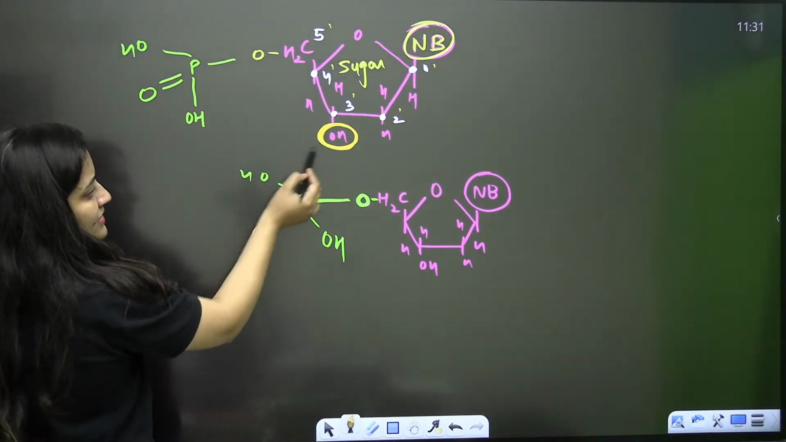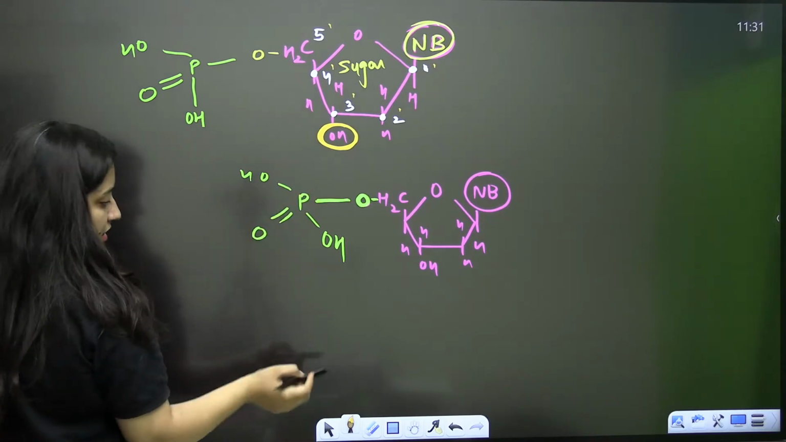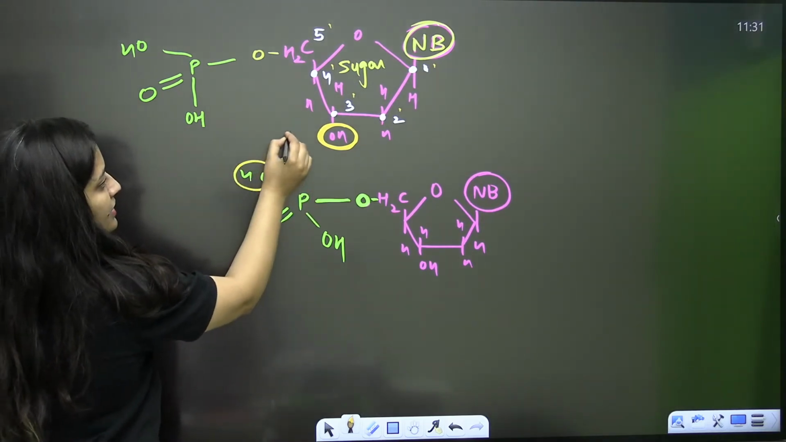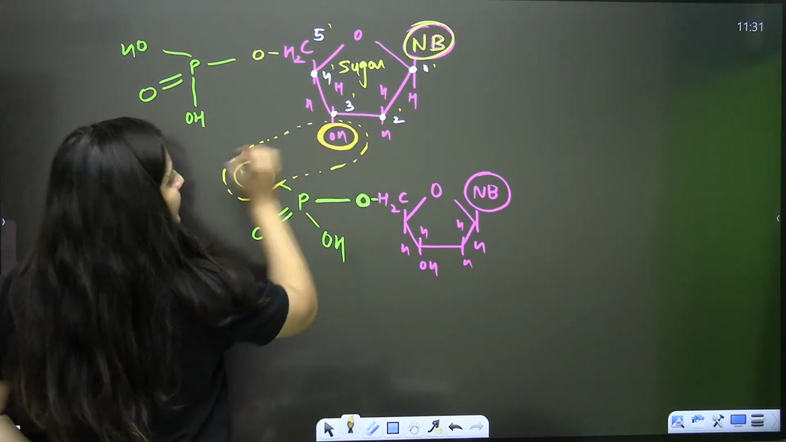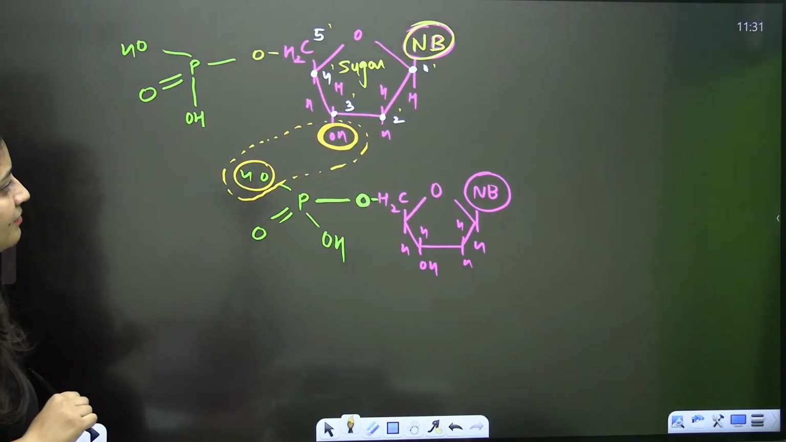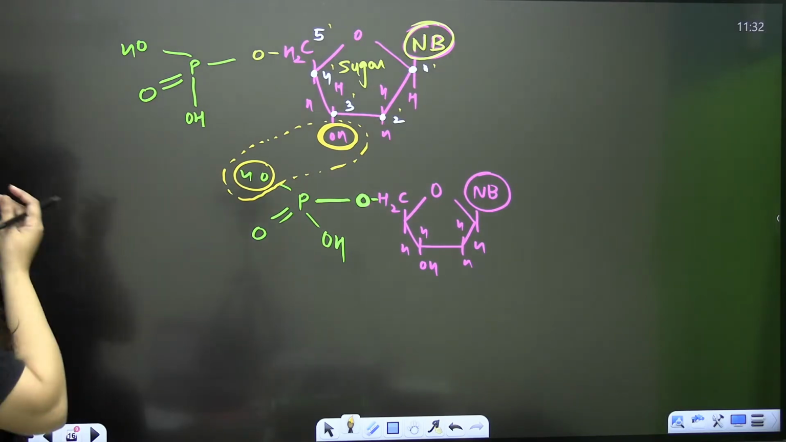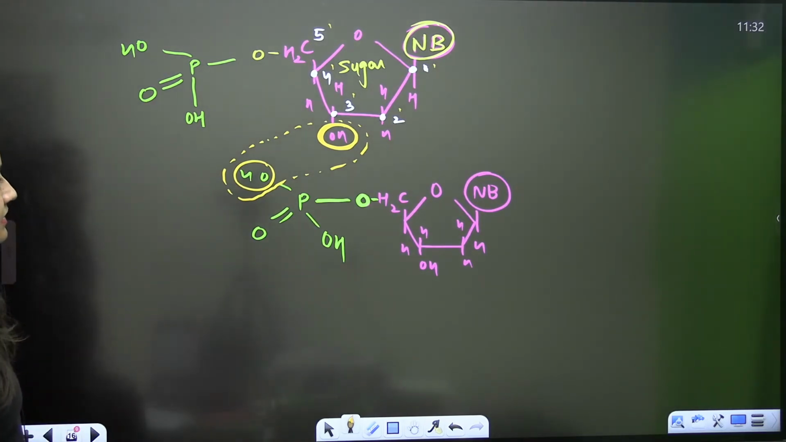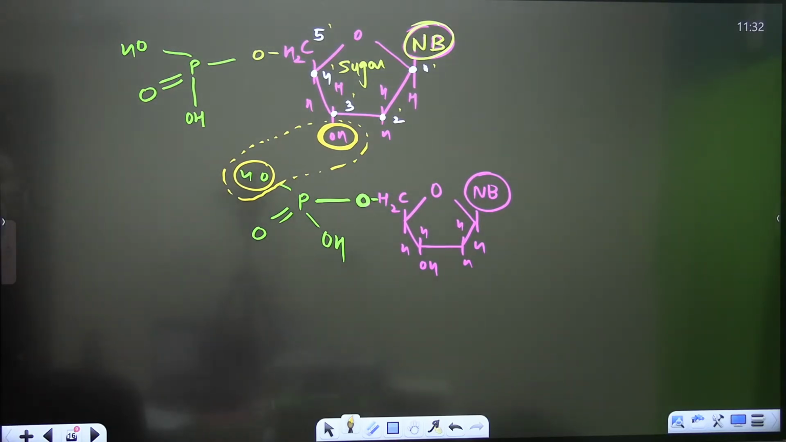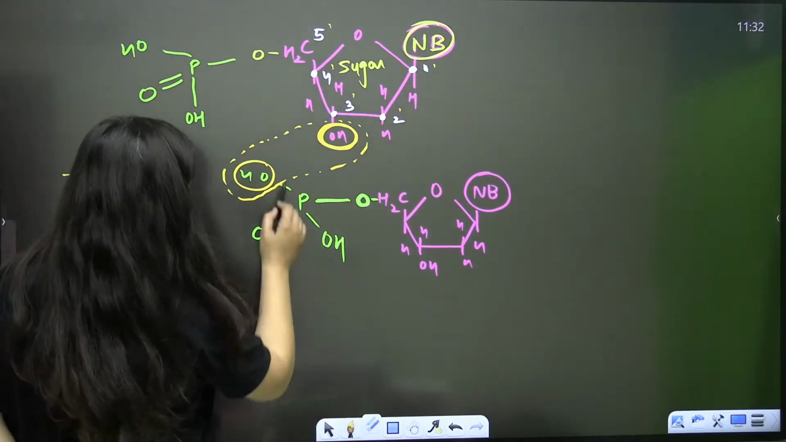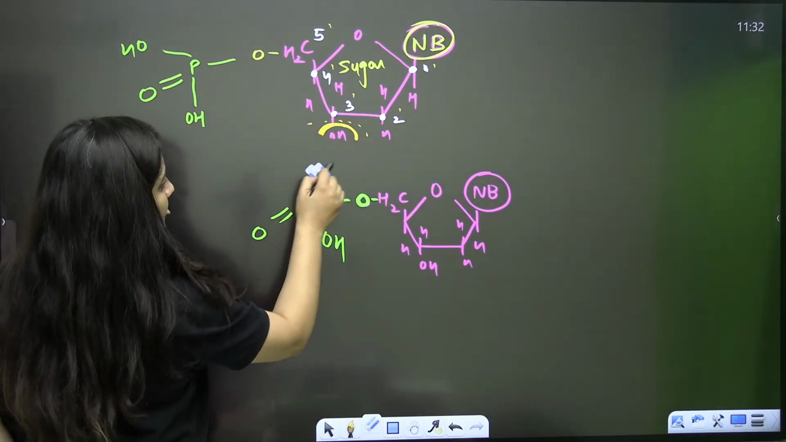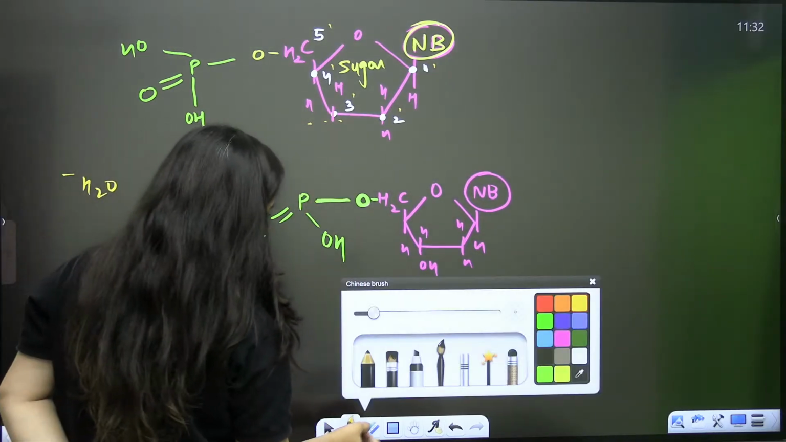Now here you will see the bond formation. From this part, your water will be eliminated. Can you see that? From this part now, the water will be eliminated. Water is H2O, so minus H2O will occur here. So now what is going to happen? See.